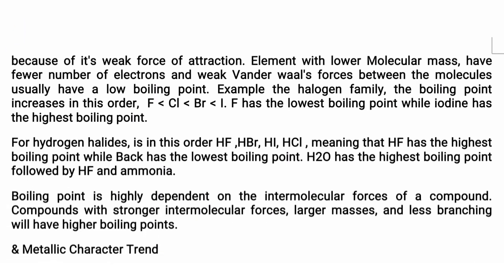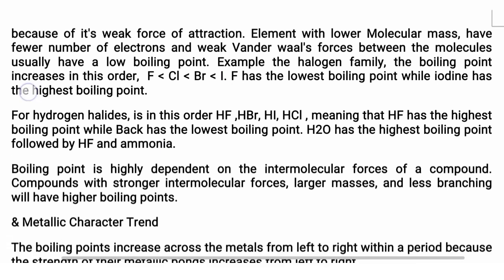For example, let's look at the halogen family. The boiling point increases in this order: fluorine, chlorine, bromine, and iodine. Which means that as single elements, fluorine will have the lowest boiling point, while iodine will have the highest boiling point. But when it occurs as